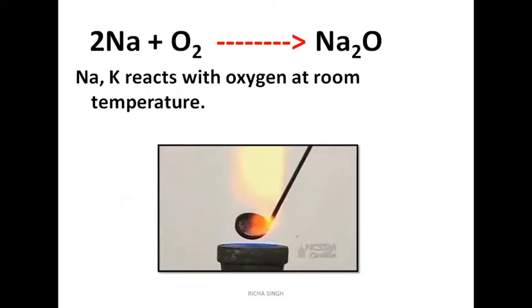For example, sodium plus oxygen will give you sodium oxide, that is Na2O. Same way, please try to write the reaction for potassium also. These metals, sodium and potassium, are very reactive metals, and therefore they react violently, and you can see here the moment it comes in contact with air, it starts to burn. No additional heat is required for its combustion, it just starts to burn. Therefore sodium and potassium are stored in kerosene so that their contact with air can be prevented.